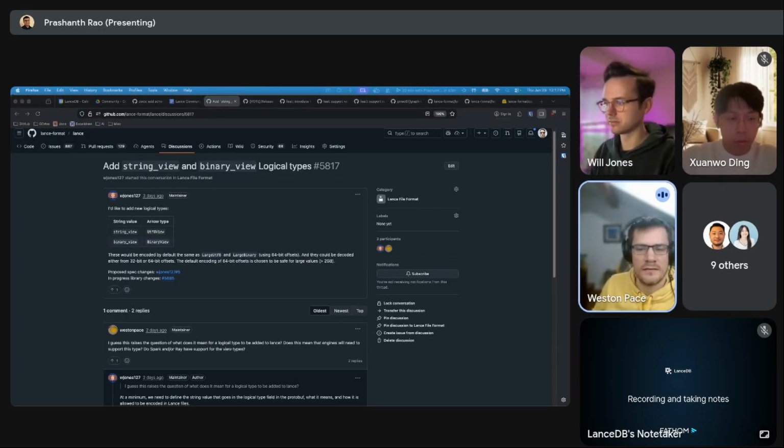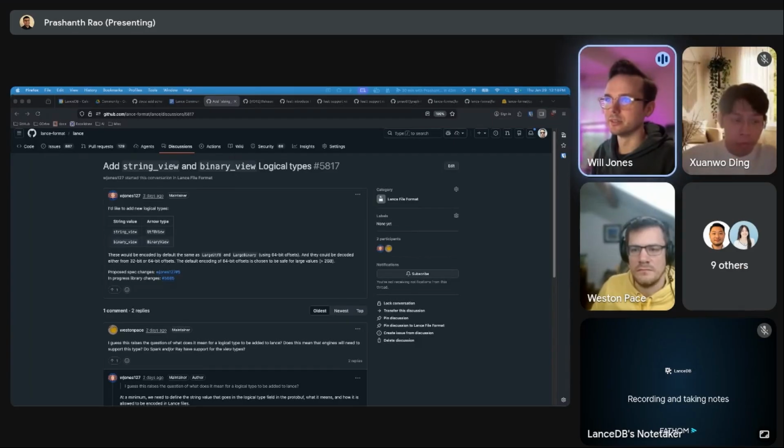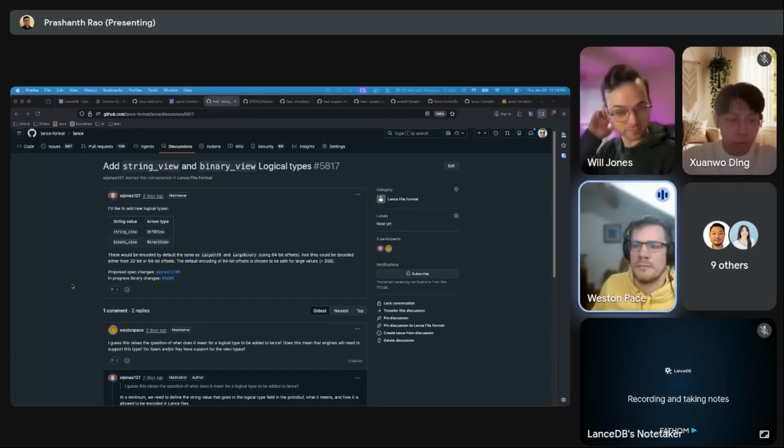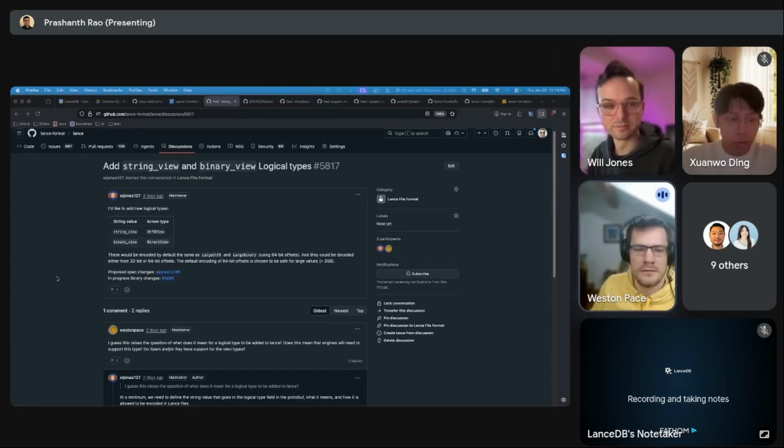So if you say you support these, does that mean that if someone were to go out and try to write a pure Java Spark engine that didn't use DataFusion, for example, they are going to have to add all the string view and binary compute functions because we say these are official types? Yeah, it would be nice if an engine that came along could just decode this, and if they just had a singular string type, they could use that and not have to care about any distinction in type. I mean, they could implement it by doing casts. Yeah. Anyway, this is details. I think we don't have to hash it all out right now.